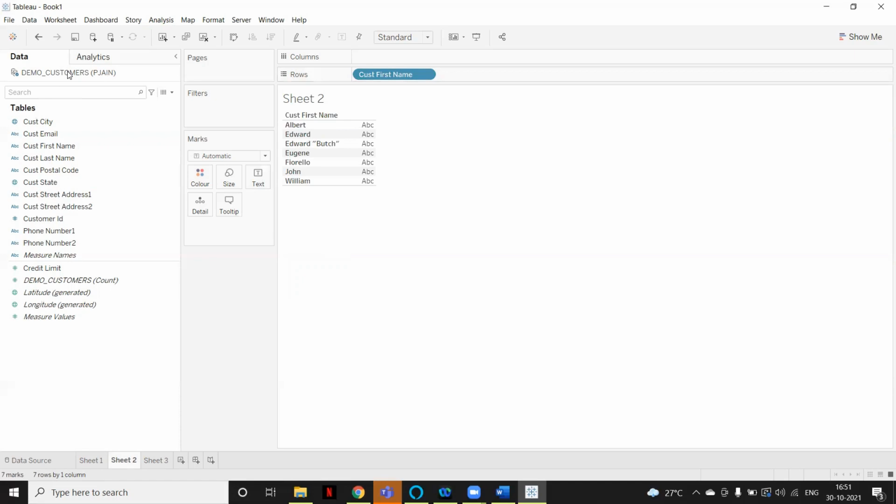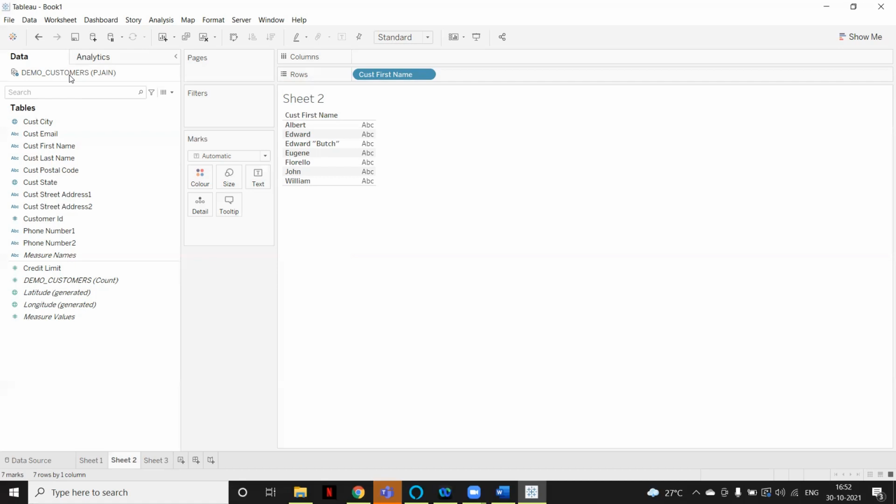Basically, numeric data will be loaded into measures, so that we can aggregate it. But if we have an age column or phone number column, that also contains numeric data, yet there is no use in converting it into a measure. If you drag the age column and it shows the sum of age of all the rows, that does not make any sense.